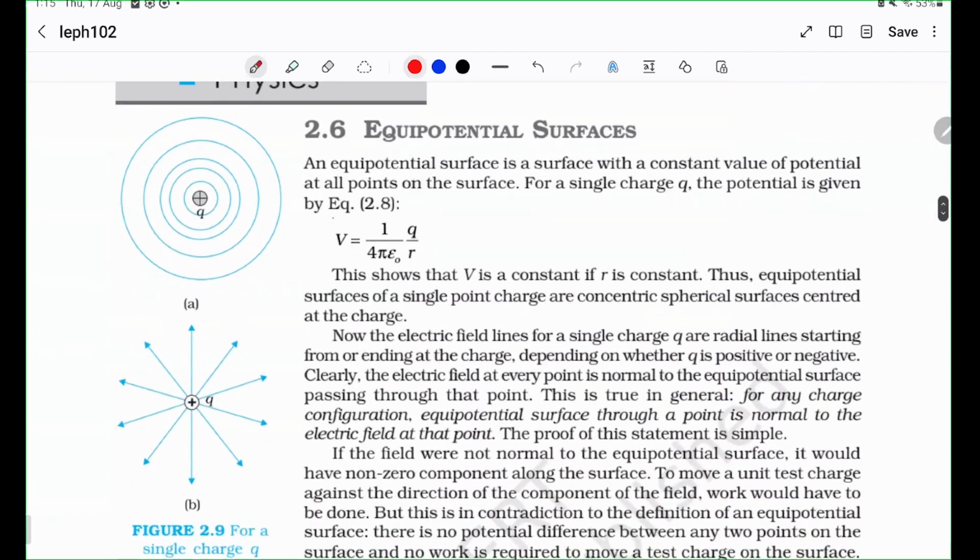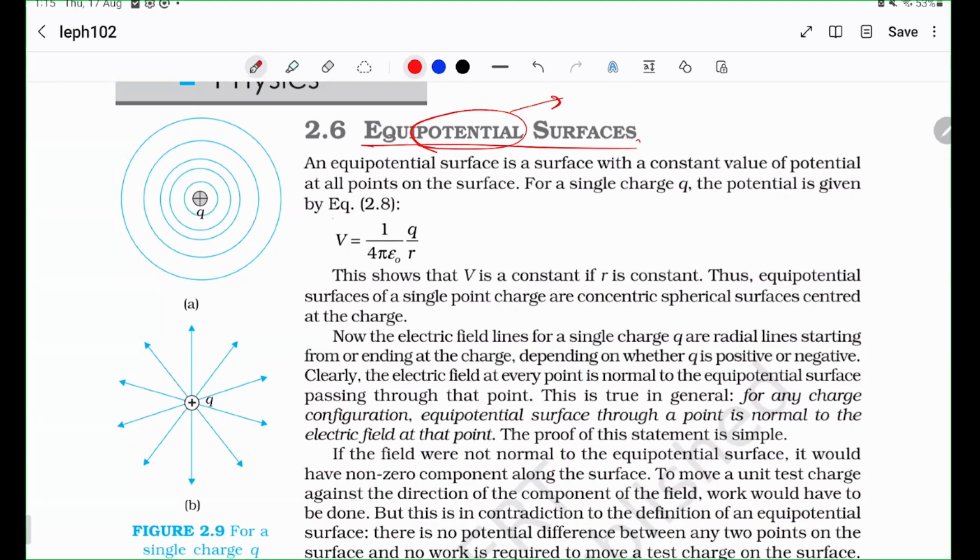Okay, now we come to what are called equipotential surfaces. Well, what does this tell you? Potential is something that you've heard a lot of times in this lecture, and I hope you know what it means right now, right? It's Q by 4 pi epsilon naught R. Equi just means equal. That's it. It's not very complicated beyond that. It is just a surface, which will be a sphere in this case, where the potential is the same value.